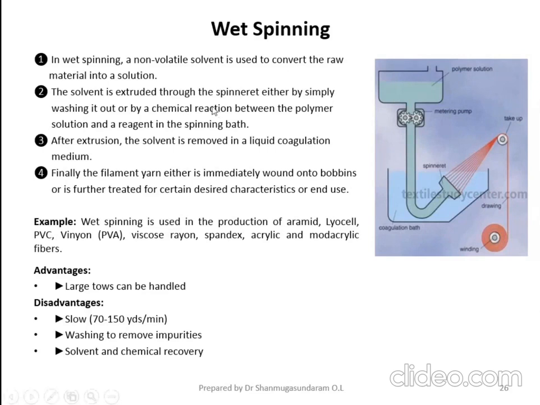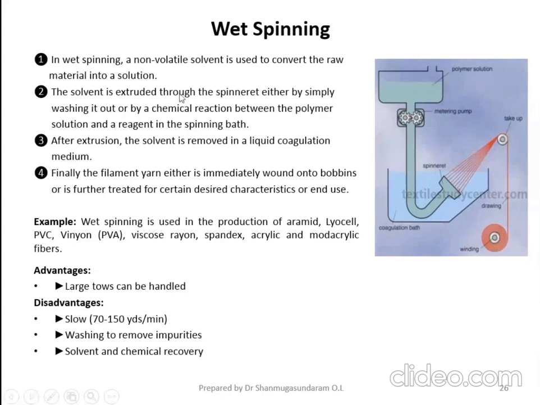Here you have to use some coagulating agent, so the bath is called the coagulation bath. You have to use some chemicals in order to get the precipitation of the material. Once the filament comes out from the spinnerate and contacts the coagulation bath, which contains many chemicals, what is the purpose of this coagulating agent? It is to get precipitation in the material. Once the precipitation starts, you can take out the filament and wind it.